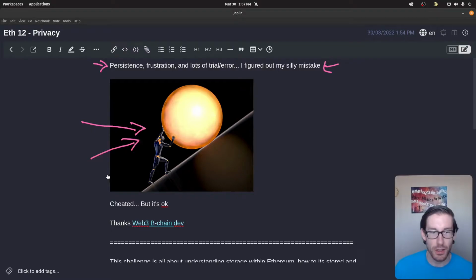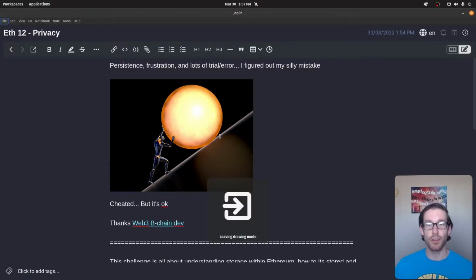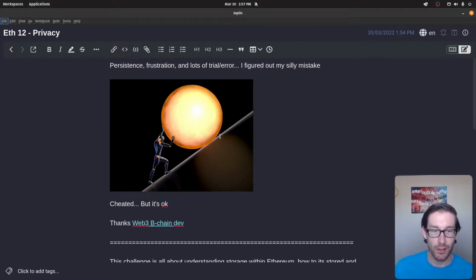I'm not sure if you're much of a philosophy nerd like myself, but this is Sisyphus, and he's pushing the boulder up the hill, and it keeps rolling down, and he keeps pushing it up. And that is the challenge that I've run into, and I'm sure many of you run into when doing anything technical in the sense of programming, auditing, or anything that has to do with building things or breaking things.